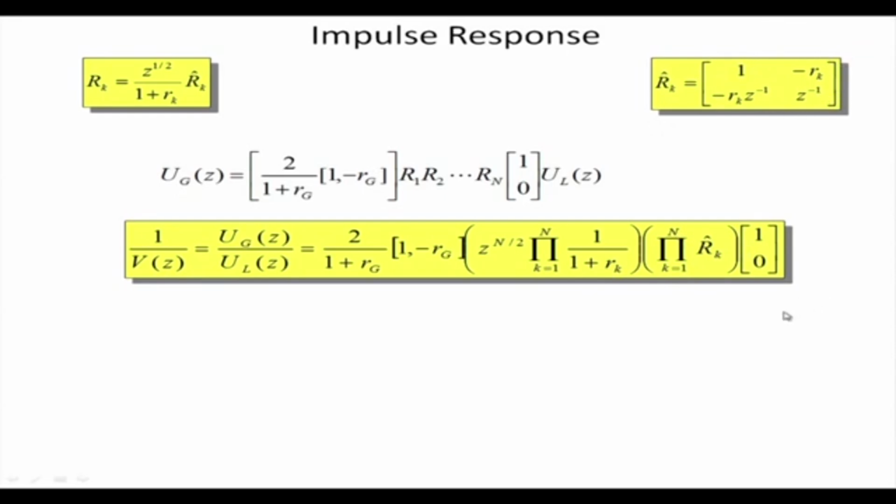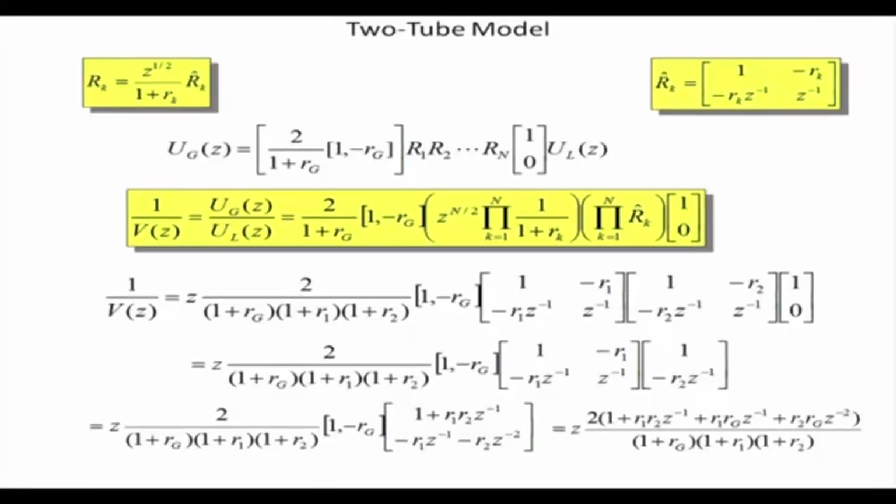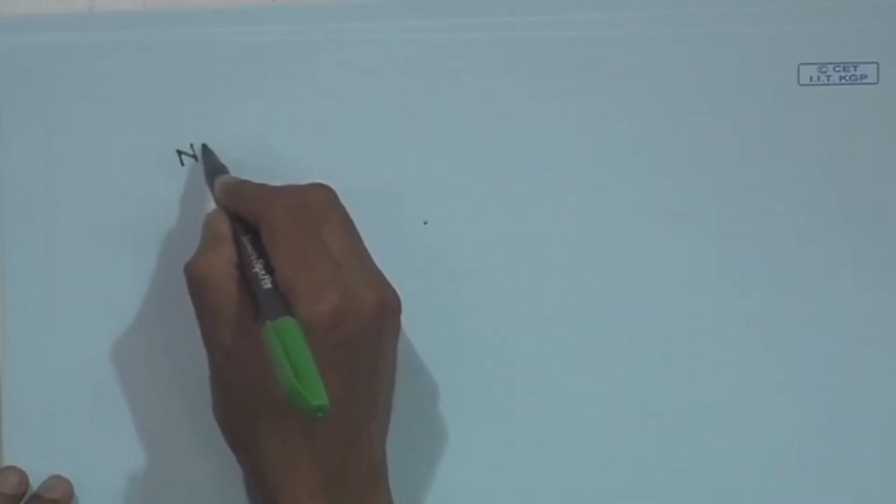Now if I say my n is equal to 2, then I can find the impulse or transfer function of the tube model. If I simplify this for 2 tubes, where the whole vocal tract is simulated using 2 tubes, so n is equal to 2.